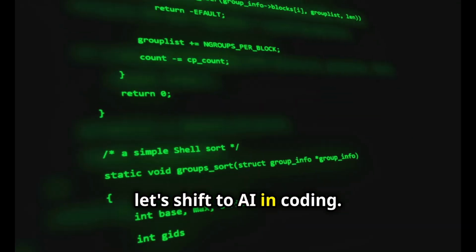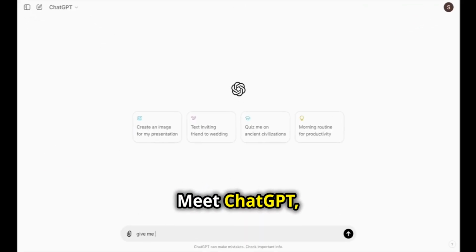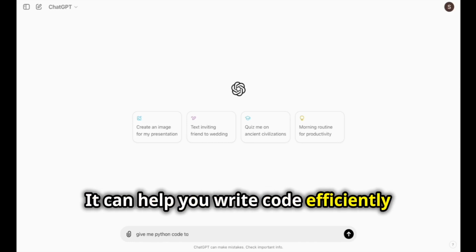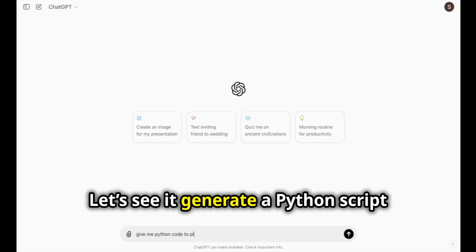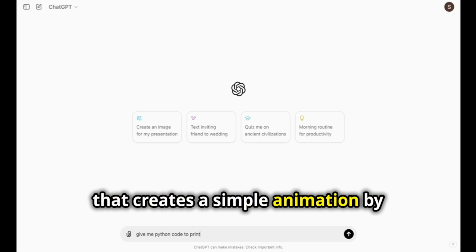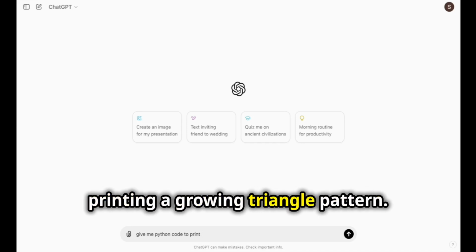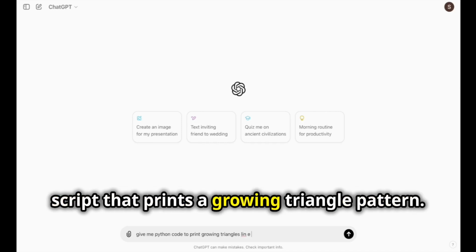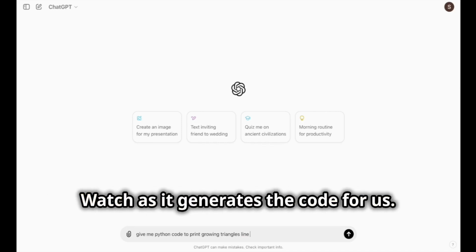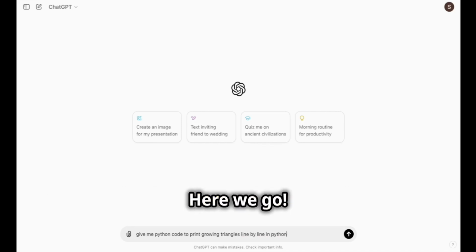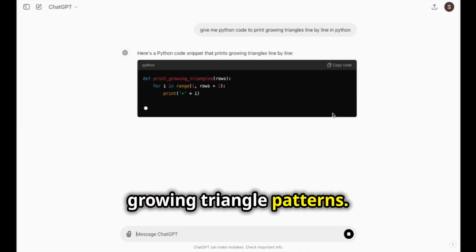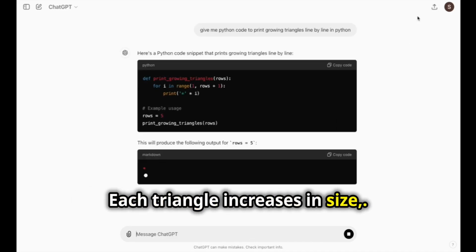Now, let's shift to AI in coding. Meet ChatGPT, your AI-powered coding assistant. It can help you write code efficiently and effectively. Let's see it generate a Python script that creates a simple animation by printing a growing triangle pattern. We'll ask ChatGPT to write a Python script that prints a growing triangle pattern. Watch as it generates the code for us. Here we go. ChatGPT generated a script that prints growing triangle patterns. Each triangle increases in size.